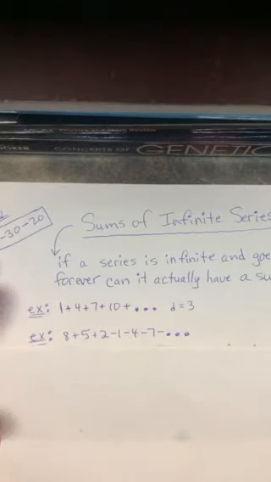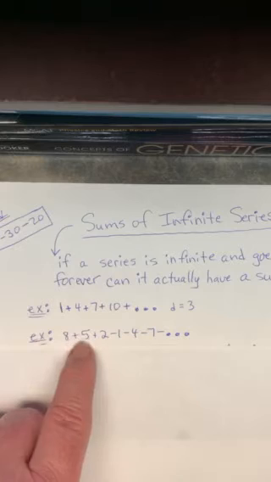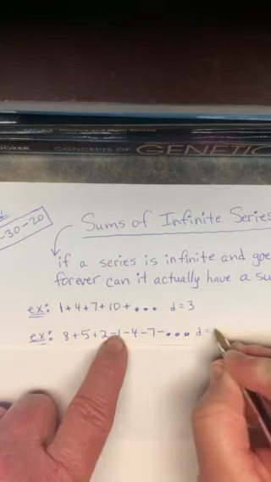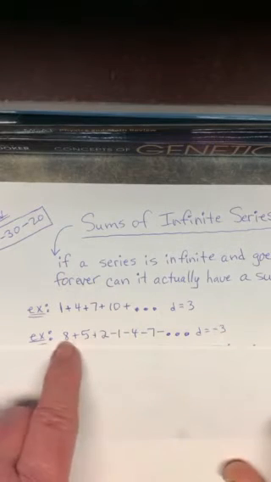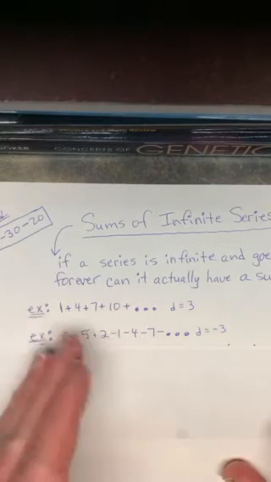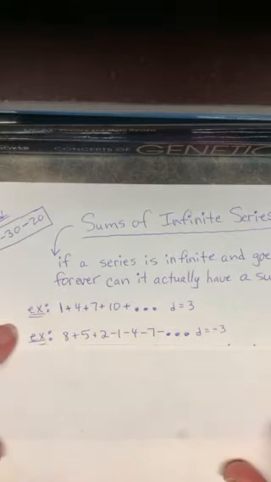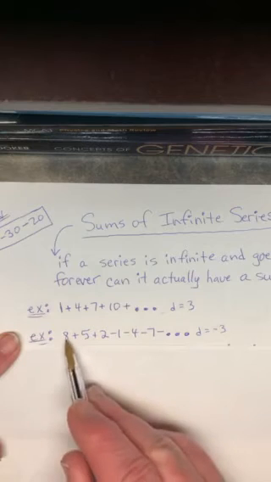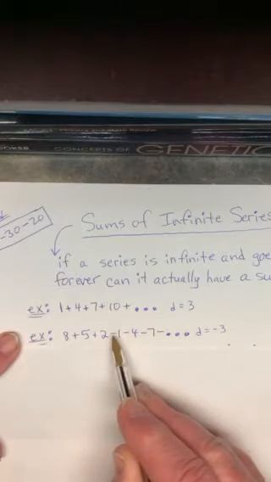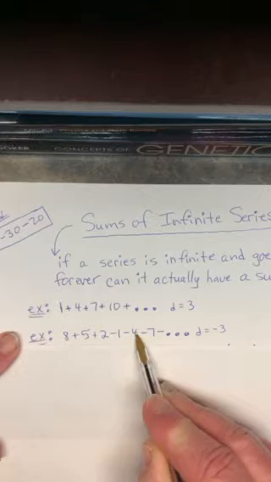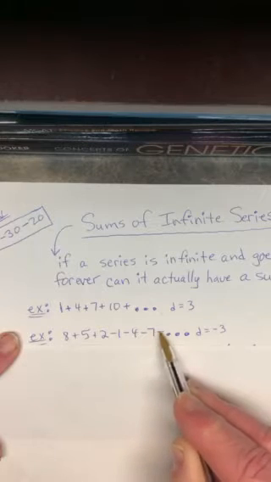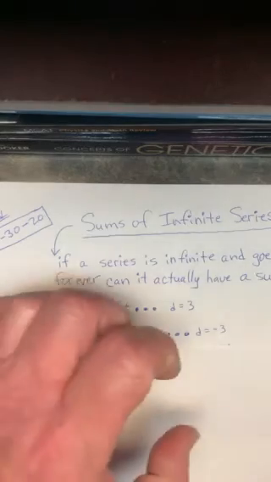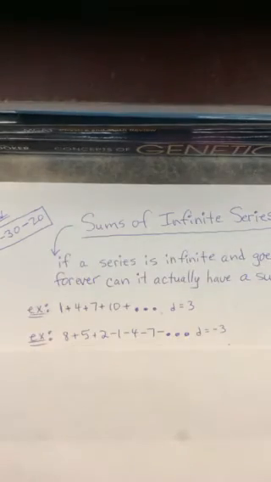But think about it. By the way, that is arithmetic, right? But the difference would be negative 3 this time because the numbers are getting smaller and smaller, so I'm adding a negative number each time. Of course, if I kept adding numbers over and over again, 8 and 5 is 13, plus 2 is 15, minus 1 is 14, minus 4 is 10, minus 7 is 3, minus 10 is negative 7, and then if I kept going, it's going to get bigger and bigger in the negative direction.